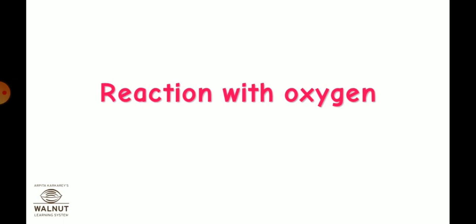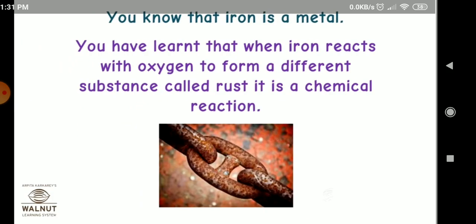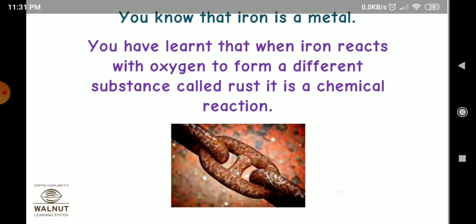Second property, reaction with oxygen. Metals combine with oxygen to form their oxides. You have learned that when iron reacts with oxygen to form a different substance called rust, it is a chemical reaction.